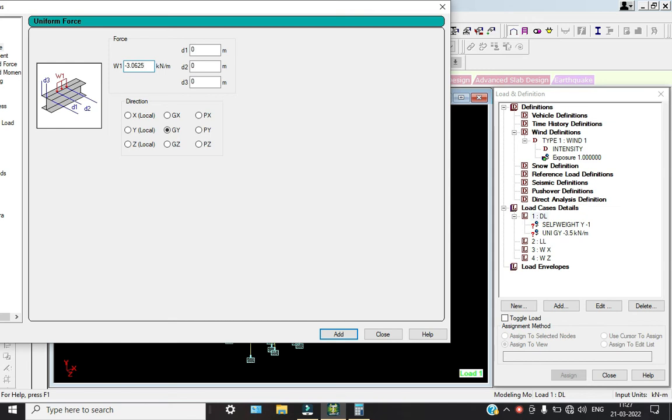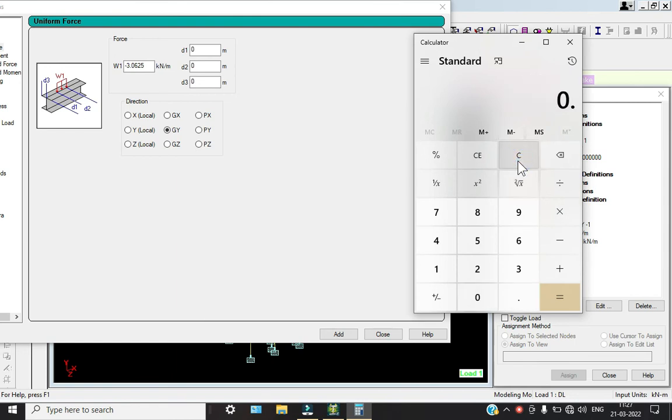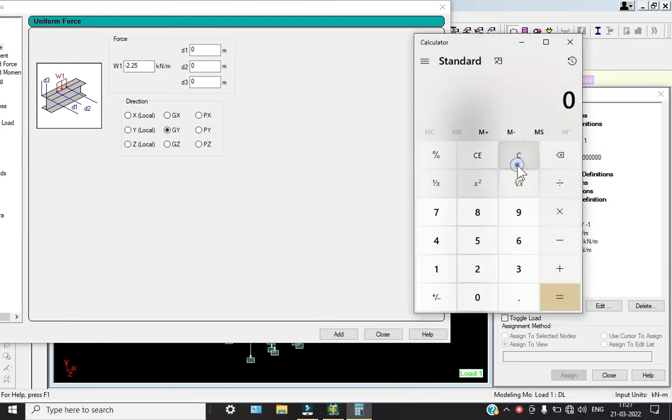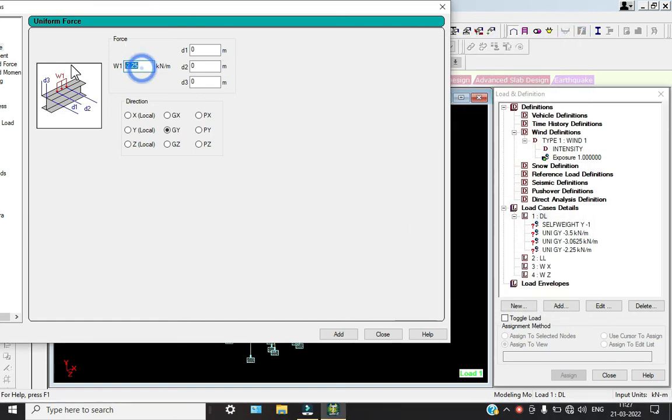Click on add. So after that, so select over this point 0.3 into 0.3 into 25. So how much it's of minus 2.25. Add and then our surface thickness 0.125 into 25 and it is 3.125, minus 3.125. Add and close.